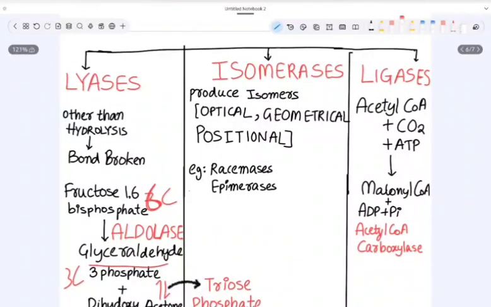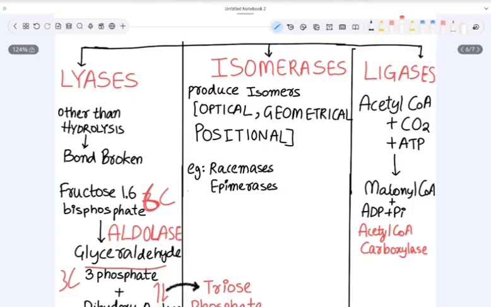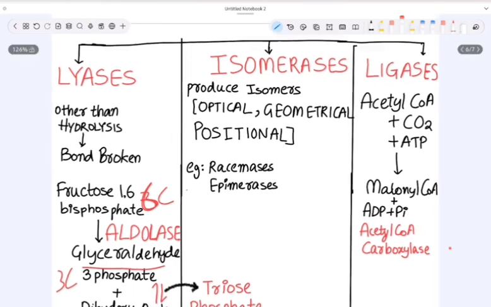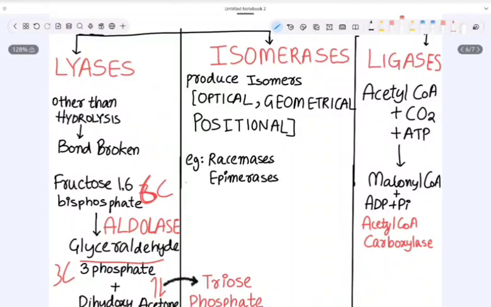And ligases. Ligation is to bring two substrates together. So that is what ligation is. Now in our example, we are bringing acetyl CoA and CO2 together. We are adding CO2 to acetyl CoA. So here we require energy, that is ATP. This ATP will get hydrolyzed into ADP, and then both acetyl CoA and CO2 come together as malonyl CoA. Acetyl CoA is 2 carbon; when CO2 is added, malonyl CoA is 3 carbon. So this is what ligases do.